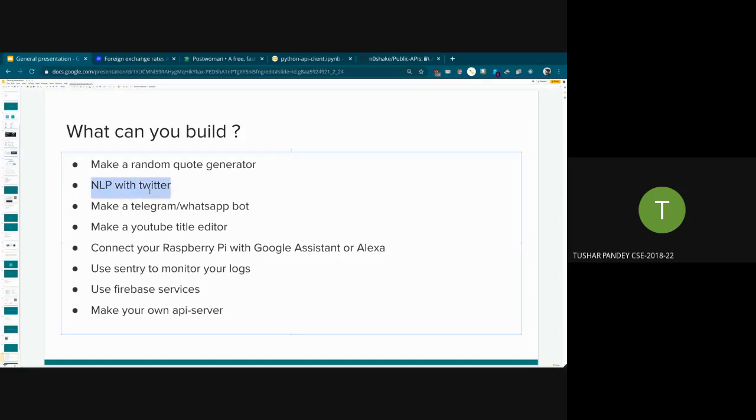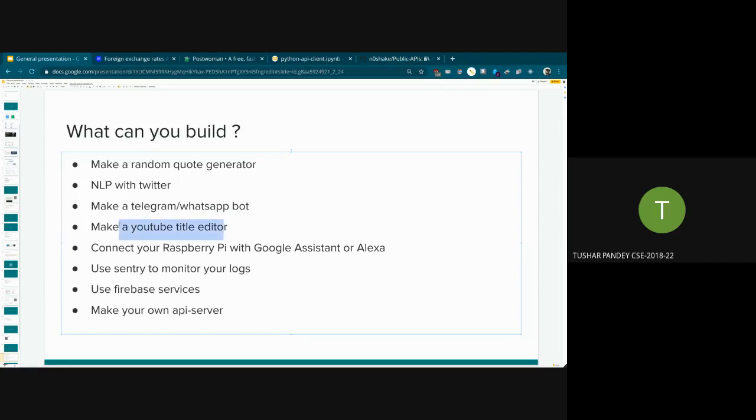Images are also available on Twitter. You can probably even make a chatbot using the Twitter API. It will be a bot, but you use the Twitter API to get the replies, like what people are saying to the bot, and you can DM those people using the same API. Maybe you build an NLP model for a chatbot, and you can make a live chatbot on Twitter that you can show to everybody. Yeah, you can make a Telegram bot that I told you before.